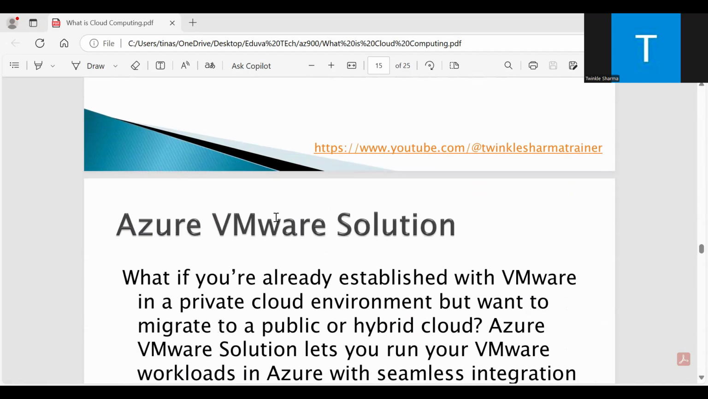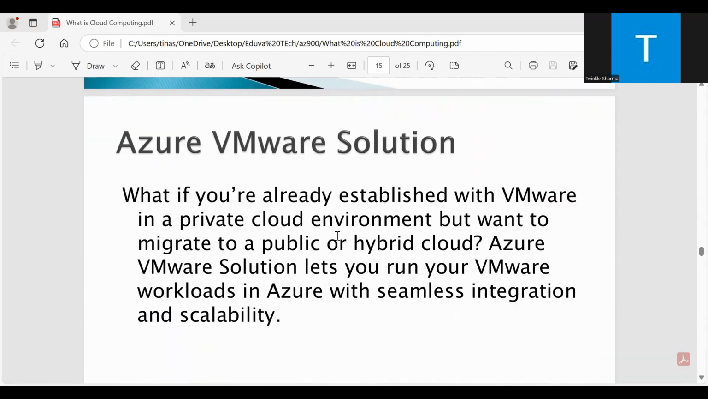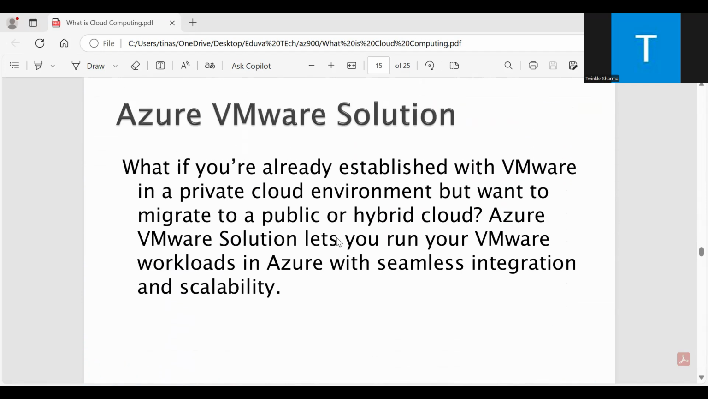Azure VMware Solution. What if you are already established with VMware in a private cloud environment but want to migrate to a public or hybrid cloud? Azure VMware Solution lets you run your VMware workloads in Azure with seamless integration and scalability.